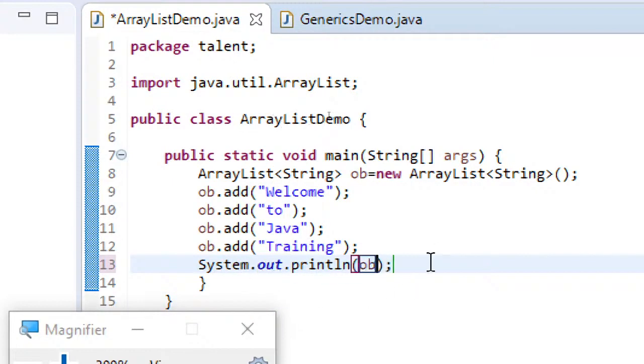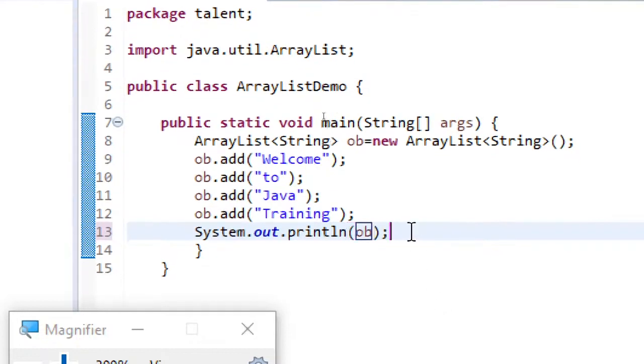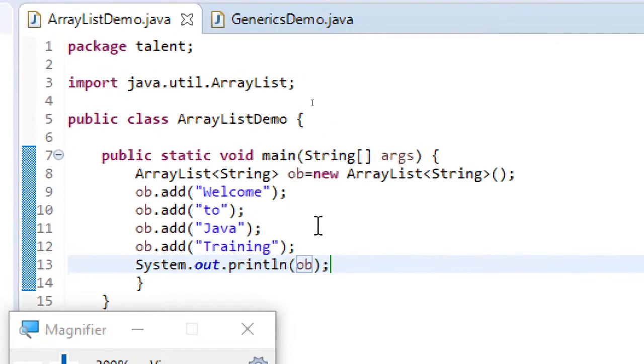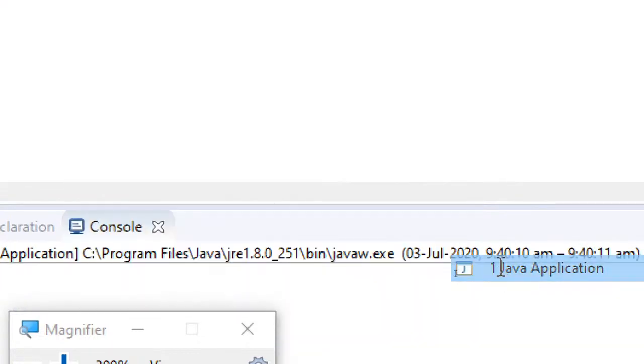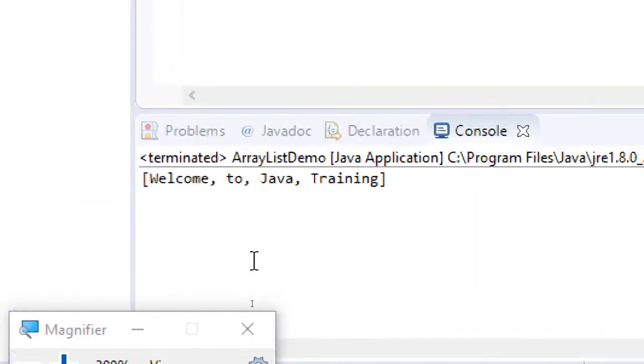Now you can see, if I directly write the ArrayList object itself, even that's fine. That's not going to raise any error. It's only for displaying the entire ArrayList object. So this is how it will appear. You can see it just displays the entire list in the order they were added to the list. In the same order they will appear.